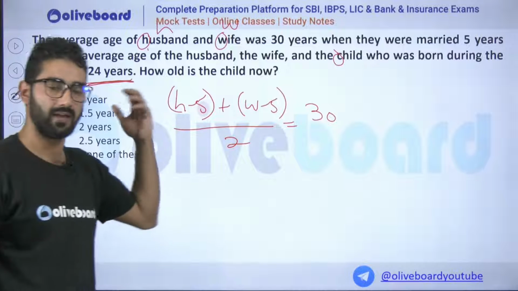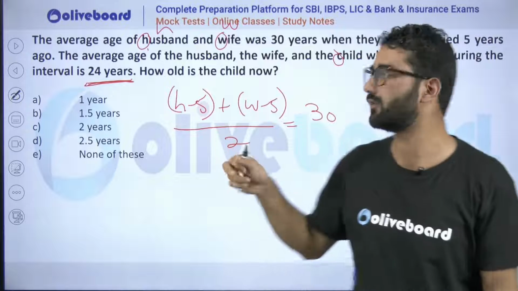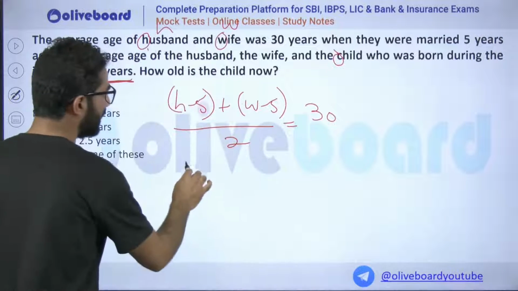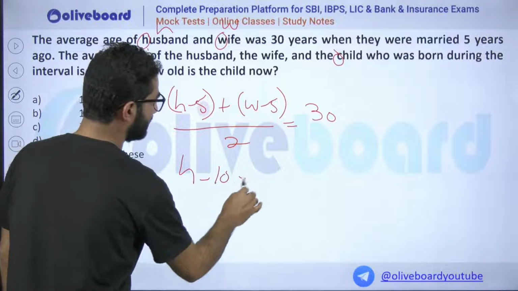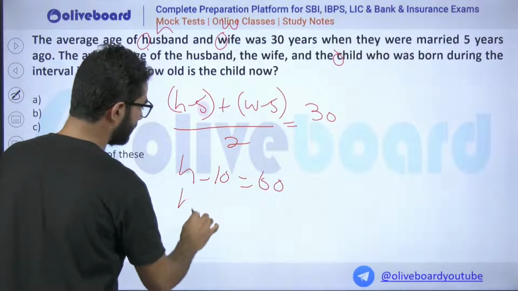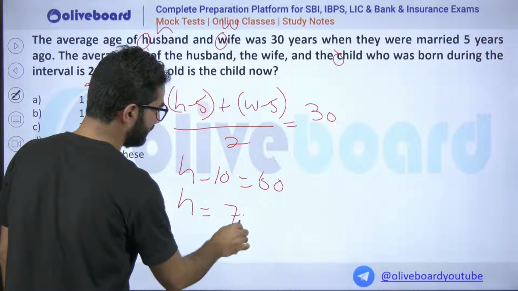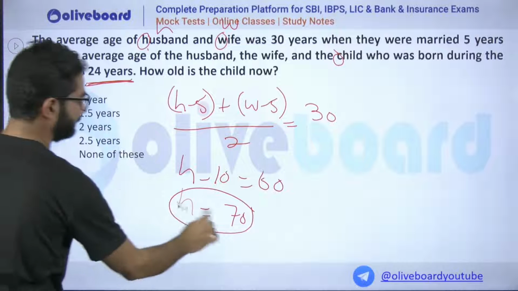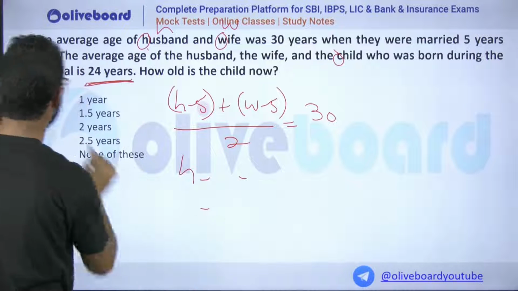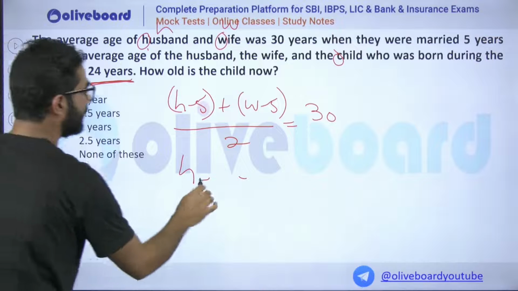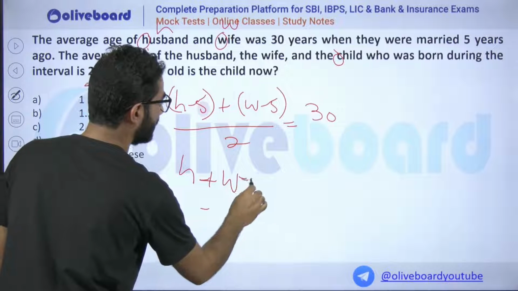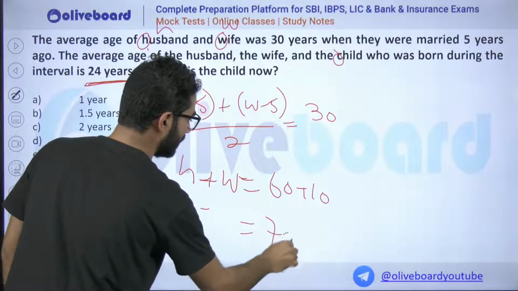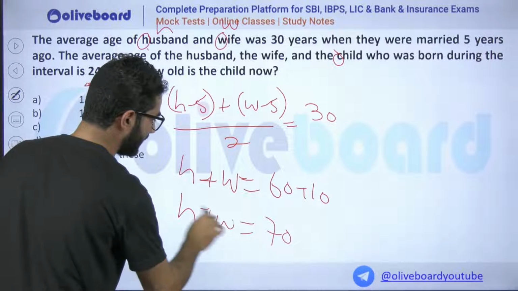Okay, husband and wife, they have the average as 5 years ago. It is nothing but 30. It has been given in the question. You can definitely calculate: husband plus wife minus 10 is 60. What will be the value of husband and wife's age? It would be like 70. So, what could be the value of husband plus wife? It will be 60 plus 10, that is nothing but 70. You got the value of husband plus wife, and this is the present age.